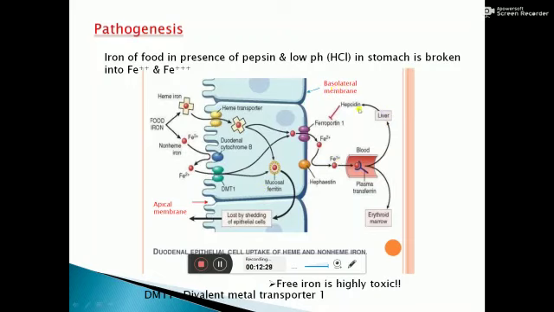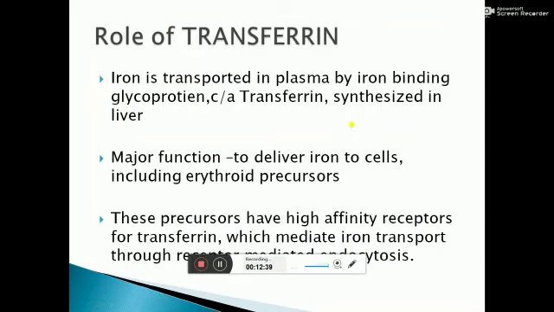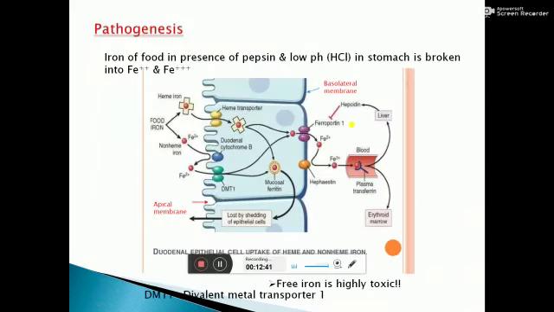There is a protein hepcidin, secreted by the liver, which negatively regulates iron absorption, inhibits ferroportin and inactivates the enzyme, and most of the iron is converted into mucosal ferritin and lost in the stool.